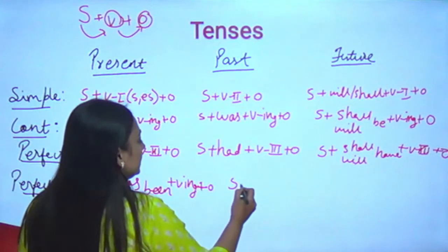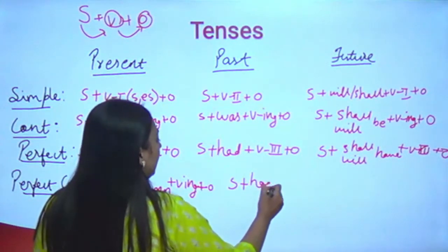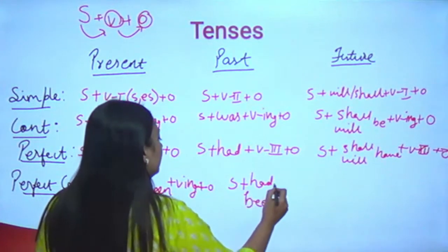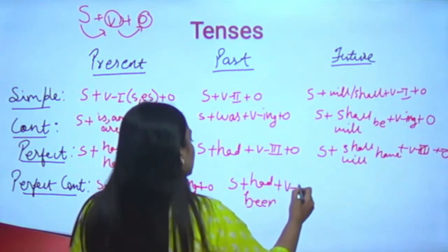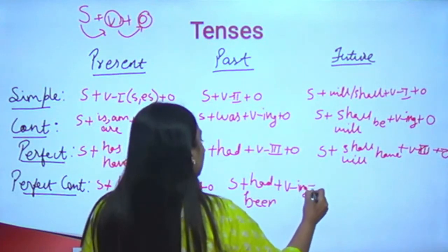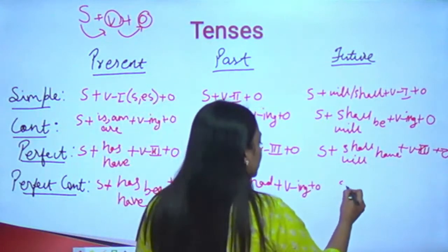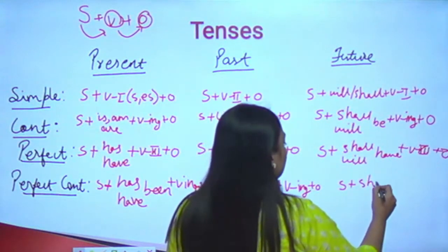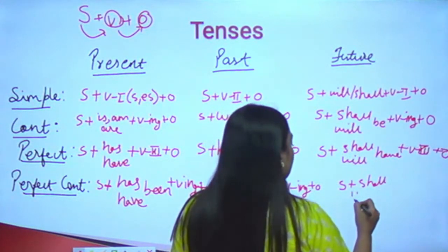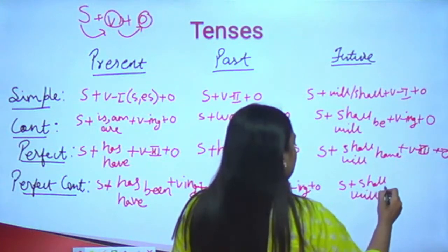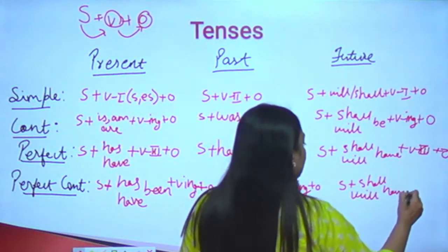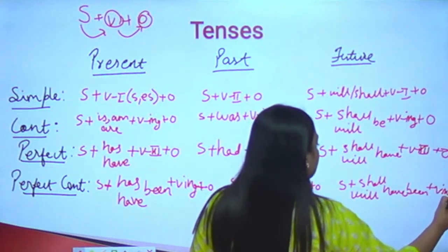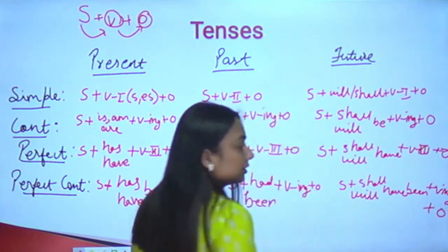In this one it will be subject plus, again I'll simply say add been with the had form, and again verb's ing form plus object. For the future perfect continuous tense it will be subject plus shall, will, have, been plus verb ing plus object.